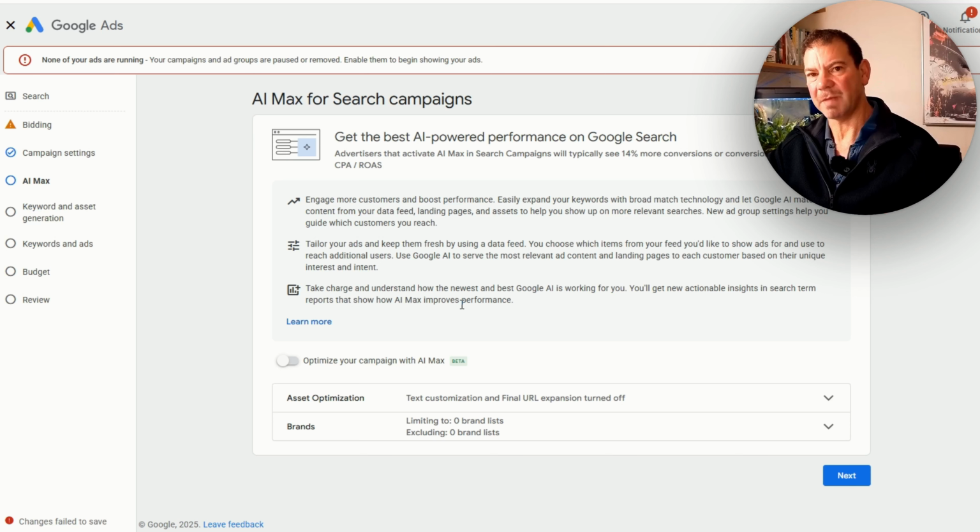And it happened with PMax, Demand Gen, and again with AI Max, which is one of their later products now. I would test it with a small budget if you're happy to lose it, but that's all we're doing with it, and see how the results fare. But they can be a little bit mixed at the moment. But like I said, give it time, and then potentially we can use that at a later date. I'm not going to use this now. You can see it's still in beta phase.